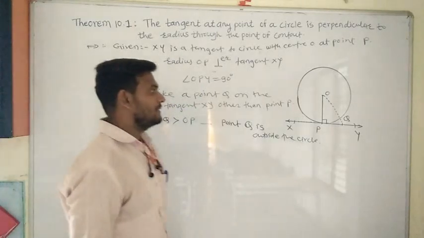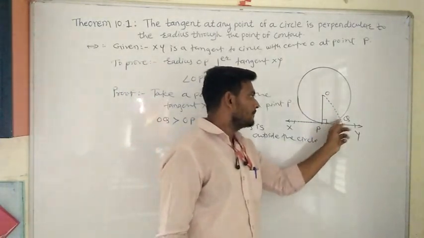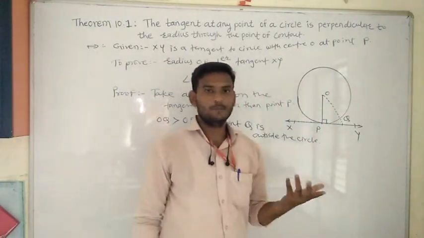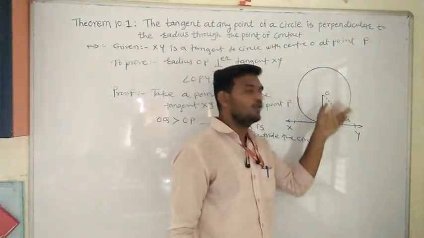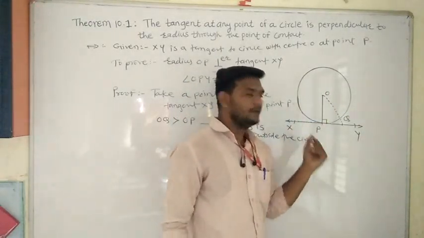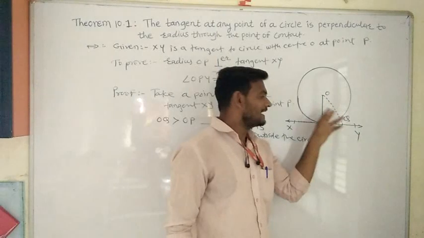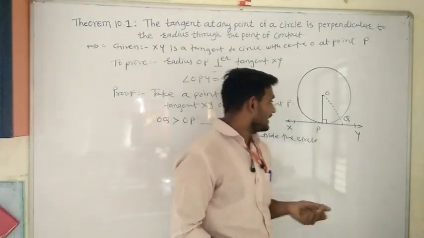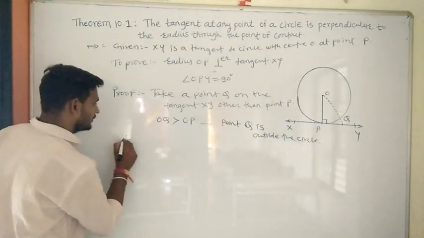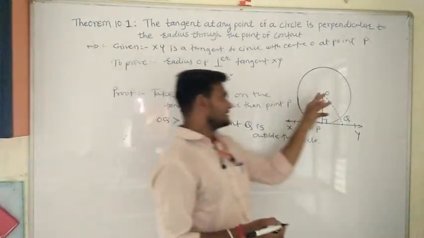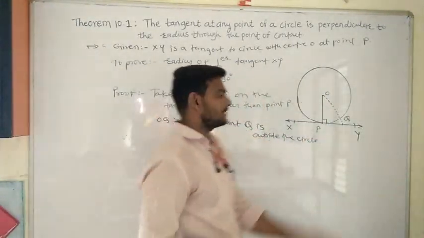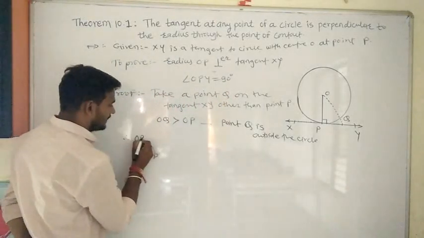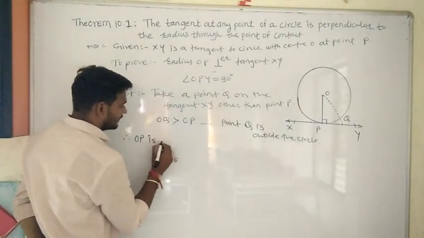See here, in triangle OPQ, you are getting side OQ is greater than side OP. One side greater मिल रहा है यहाँ पर. Then can we say that therefore OP is perpendicular to the line XY?